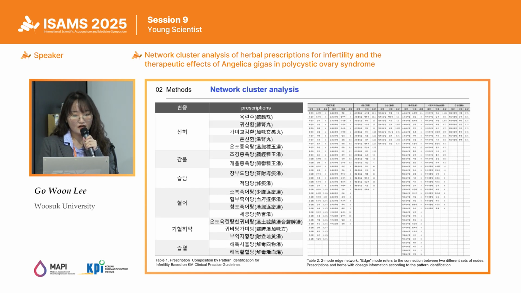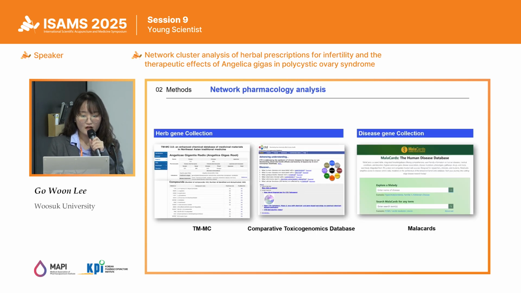We selected a total of 18 prescriptions for female infertility from the Korean Medicine Clinical Practice Guidelines. Based on this data, we created a two-mode network and a two-mode linked network. Using NetMiner, we performed the centrality analysis to identify influential nodes. To perform network pharmacology analysis, we constructed a gene set related to herb and PCOS.